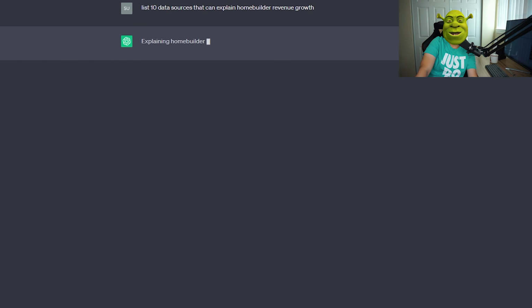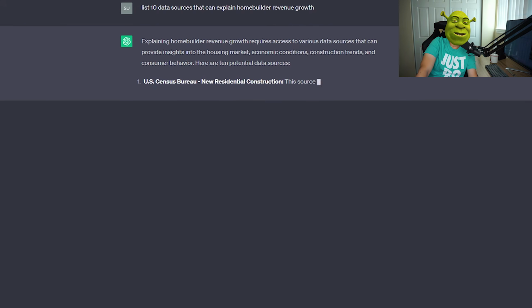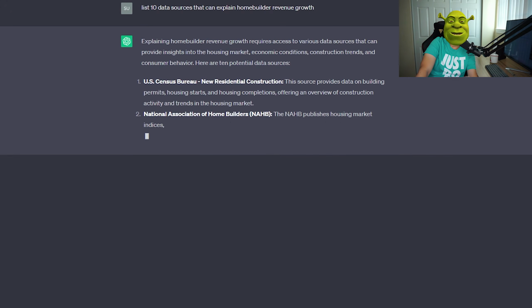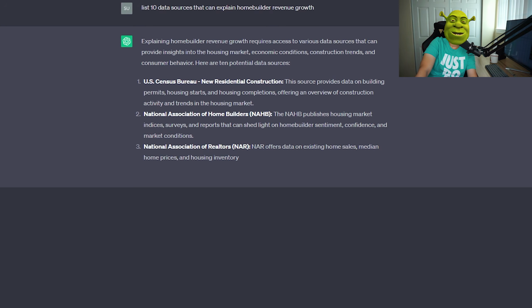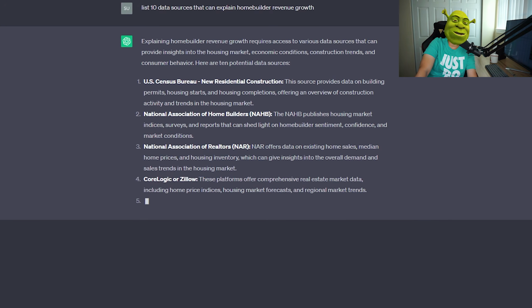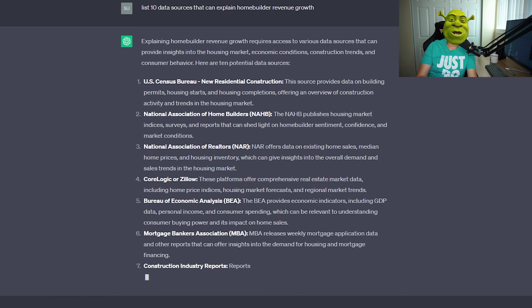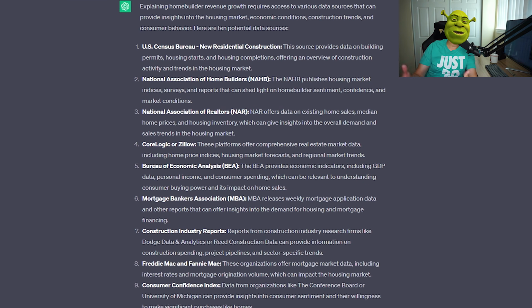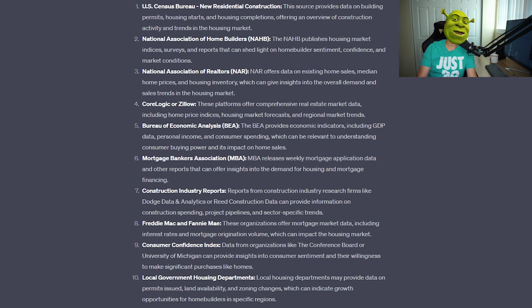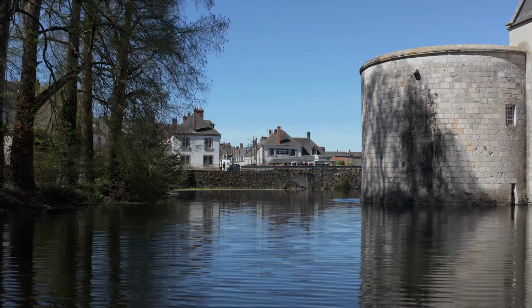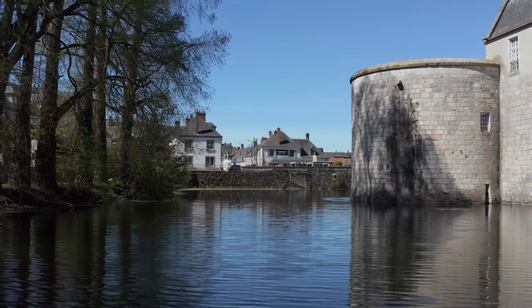One impressive application is asking ChatGPT for data sources that might explain revenue trends for a particular company. This can be especially handy for sectors with significant stock movements due to macro or industry data news flows. For instance, you can ask ChatGPT what data points you might need to monitor a name or explain revenue growth for a home building company, considering factors like new builds versus remodels, which impact different companies in the home building value chain.